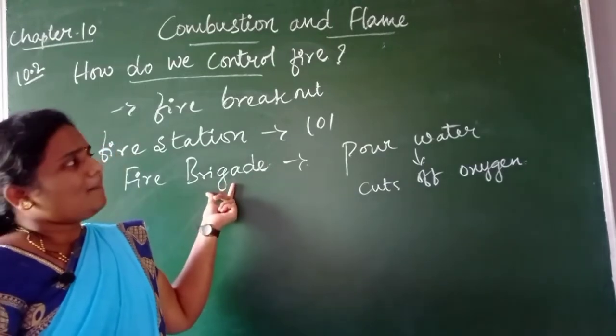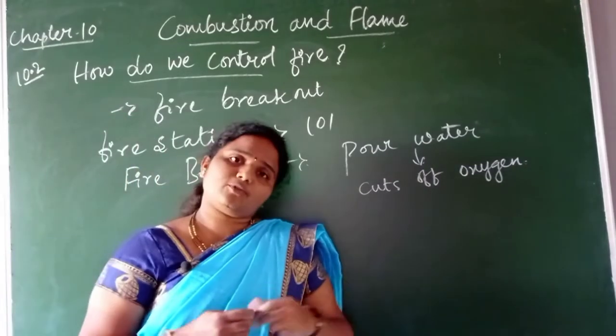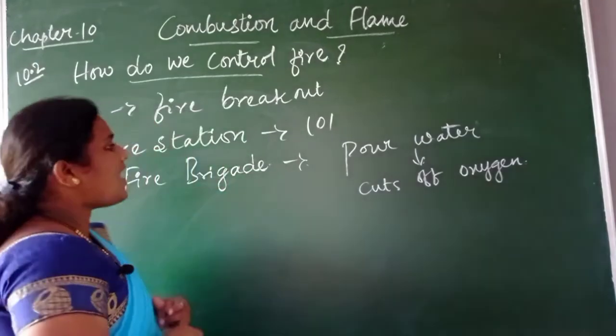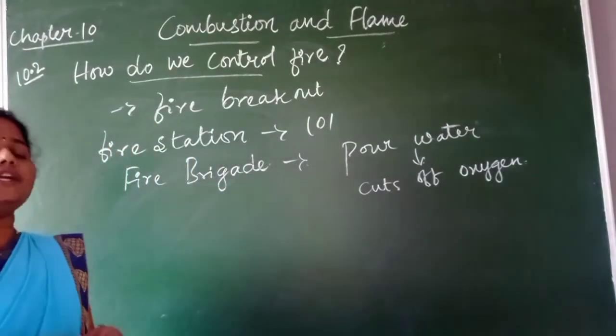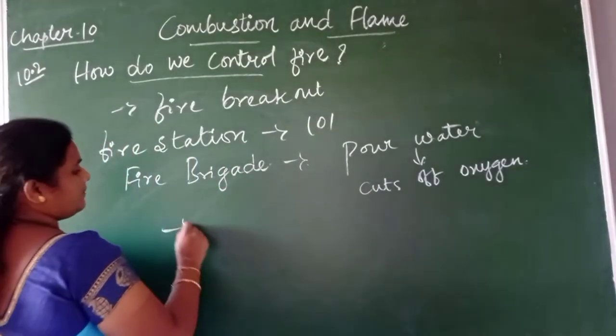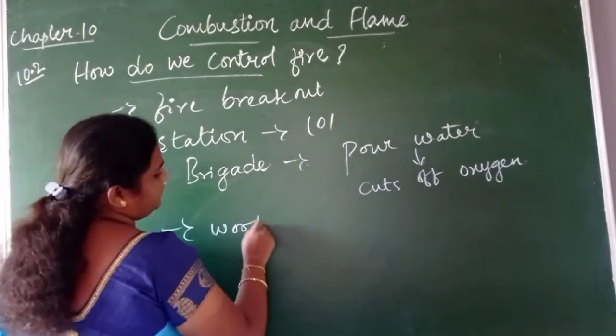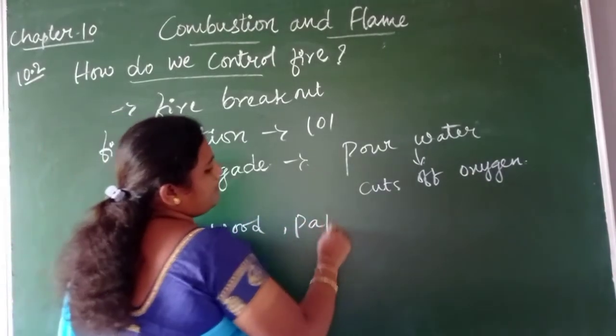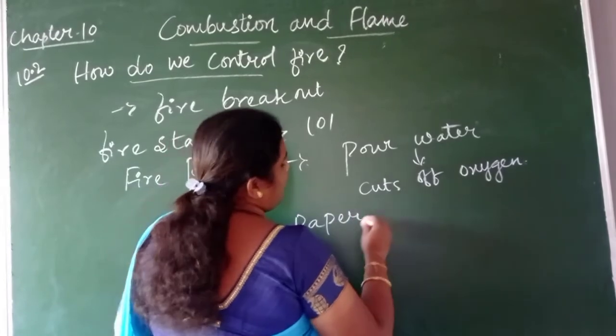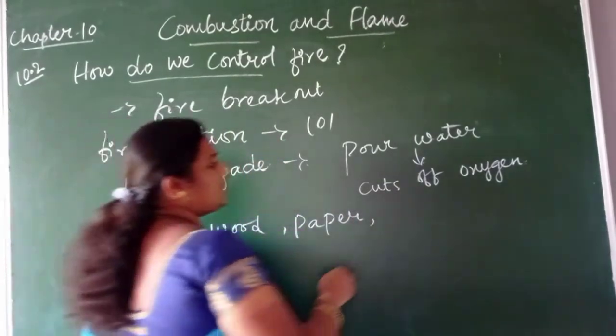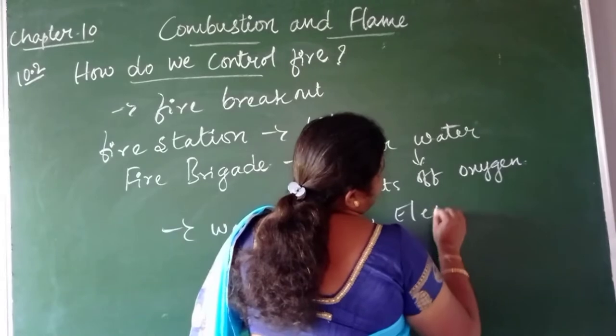But this is not always possible, children, because fire accidents might be due to wood or paper, or even due to electrical works.